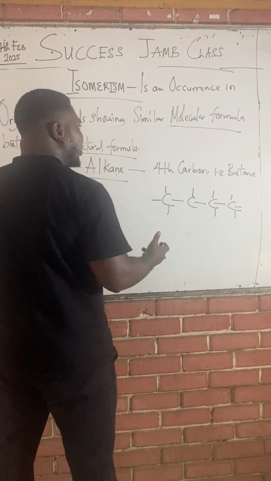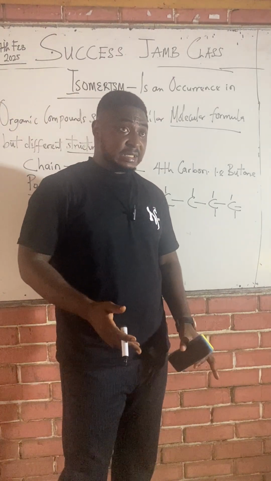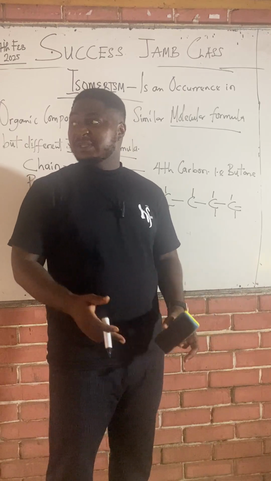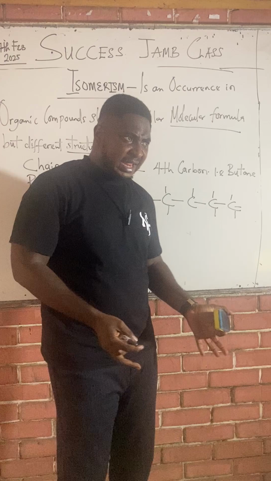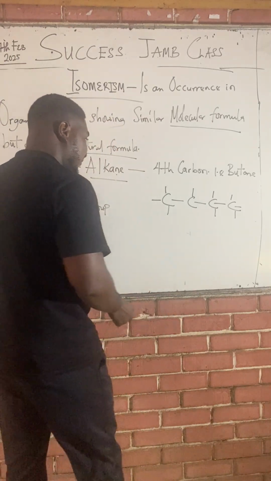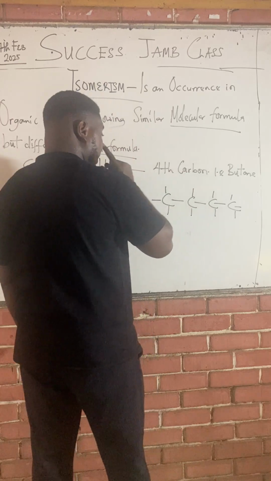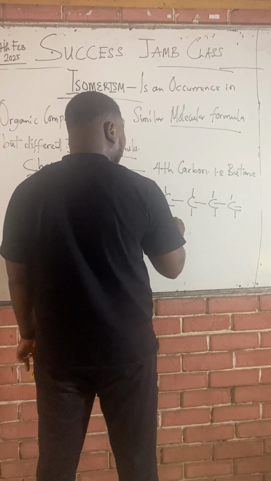That means they have the same molecular formula. What is molecular formula? That means they have the same number of carbon and hydrogen. So one can be C4H10, the other C4H10. When it comes to drawing their structure, they look different, but they have the same formula. For example, butane is C4H10. That's what they asked in that Jamb question. This butane is called N-butane.